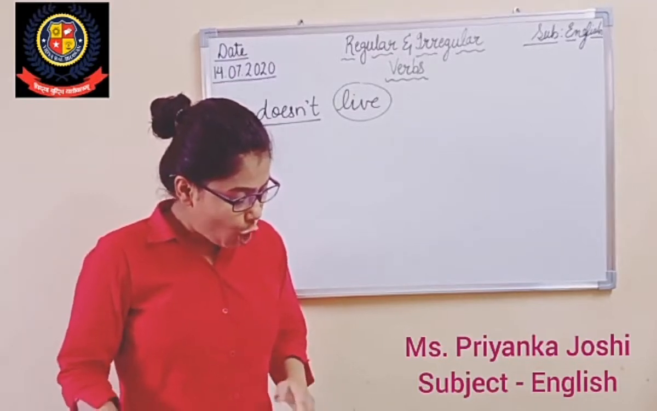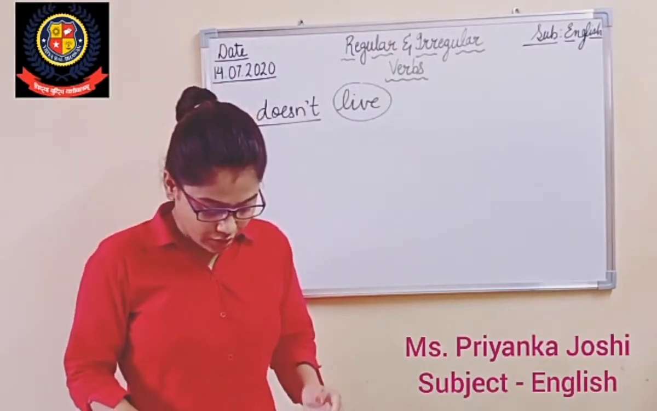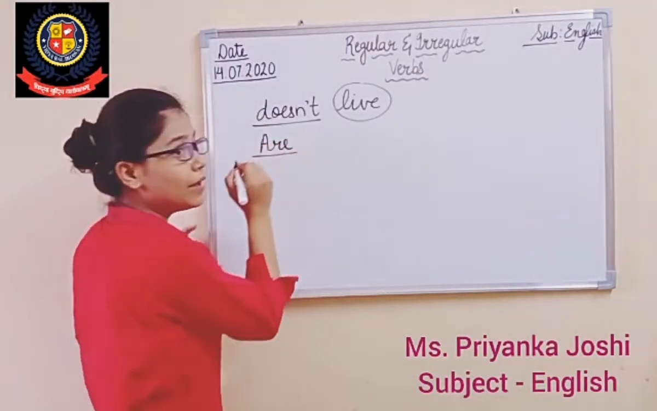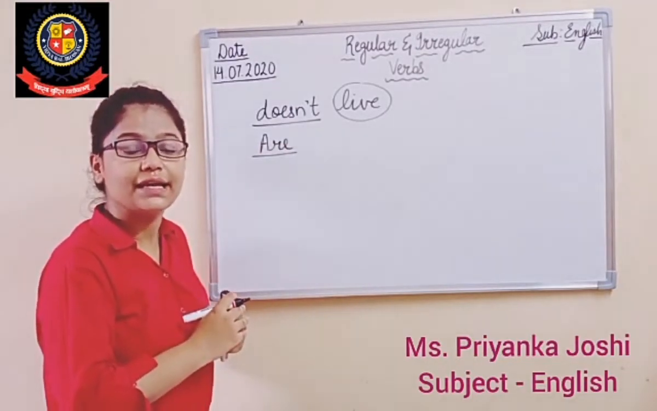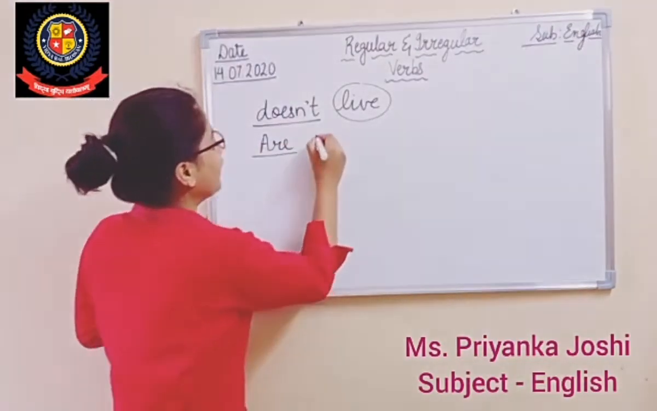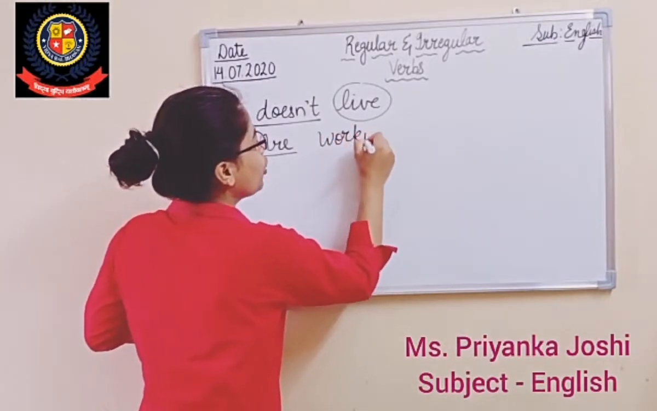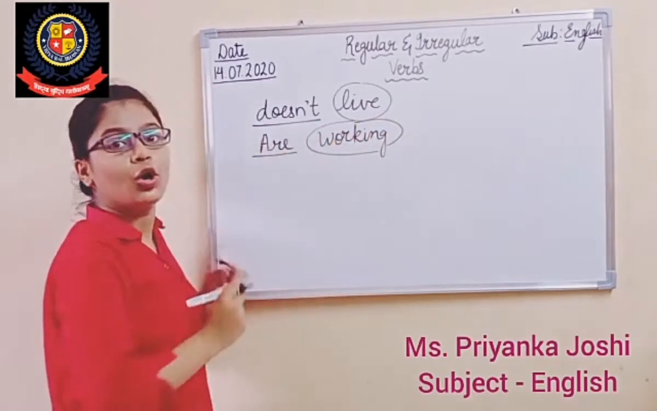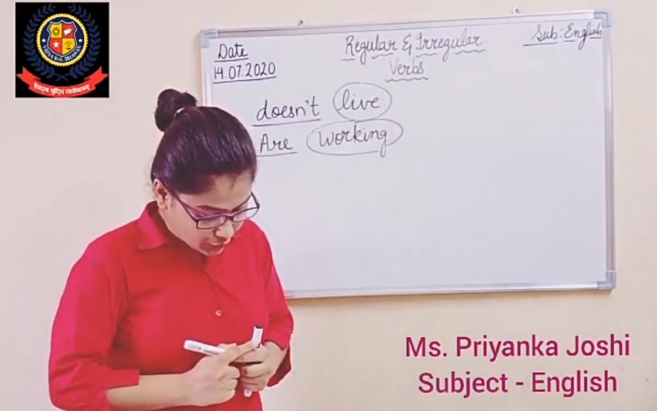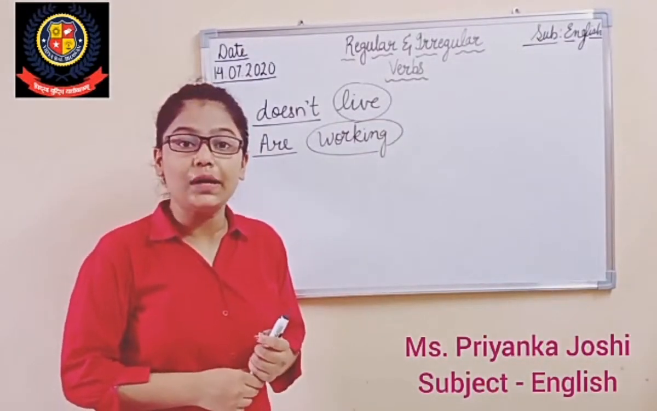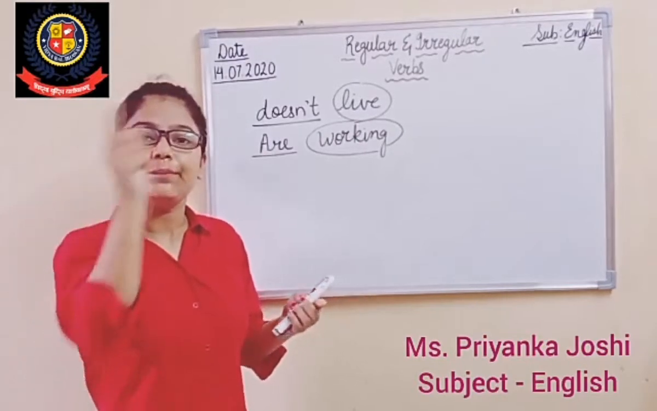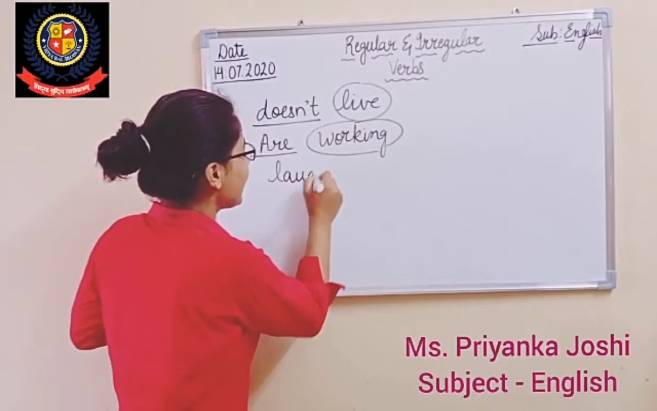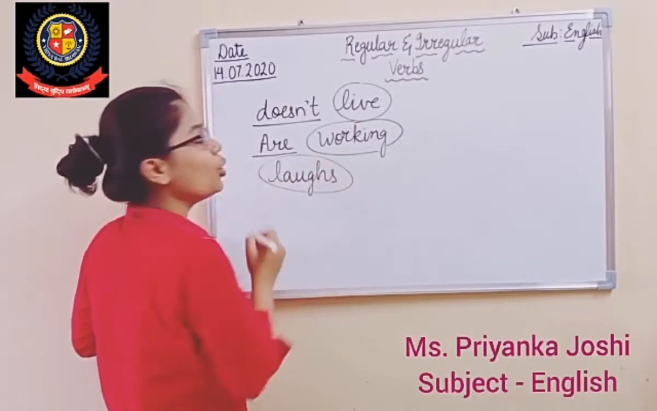Are they working on a new assignment? So here are is the helping verb or auxiliary verb. And what is the main verb, students? Yes, the main verb here is working. So you will be putting a circle on working. Okay? The third one, Maya laughs loudly. There is no helping verb. Simply you are going to circle laughs, and laughs here is a main verb.